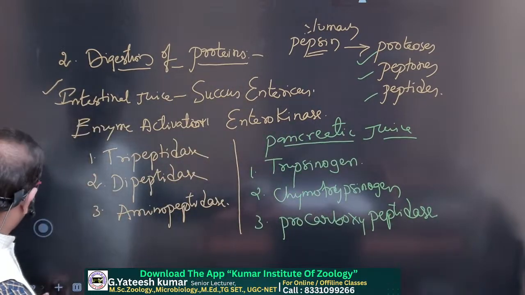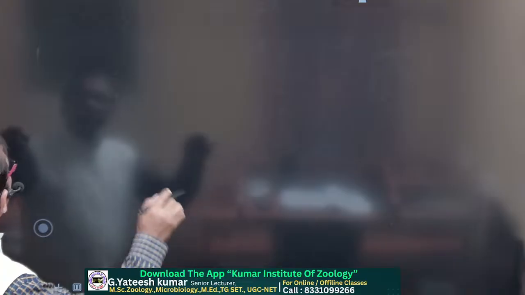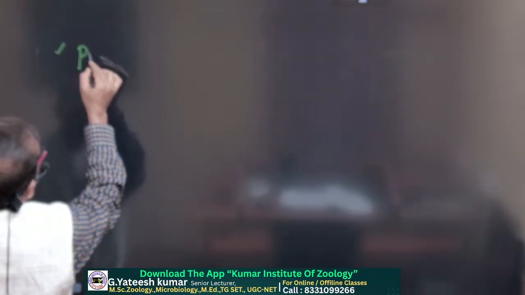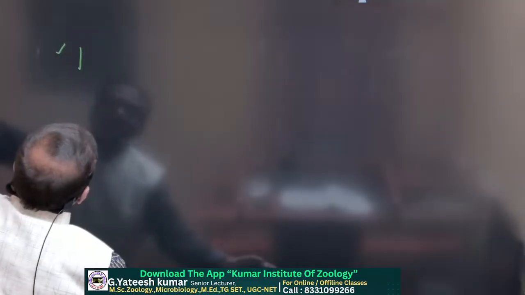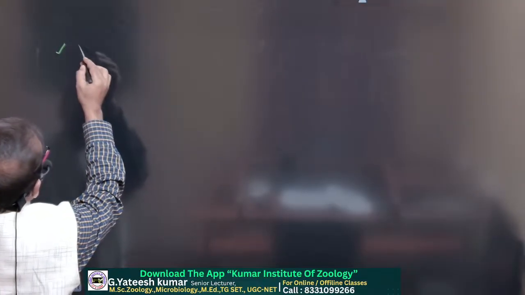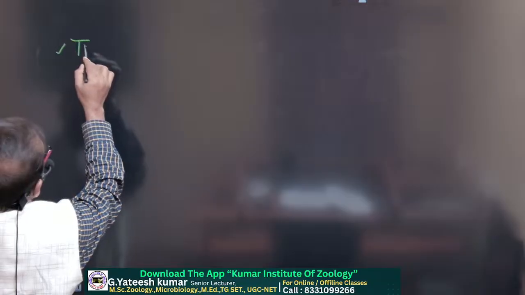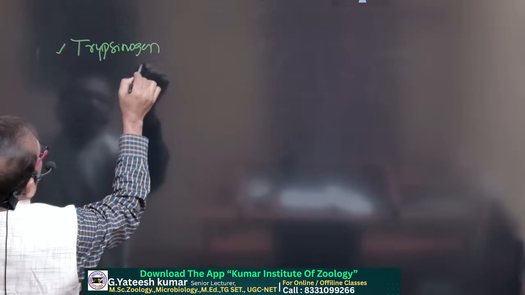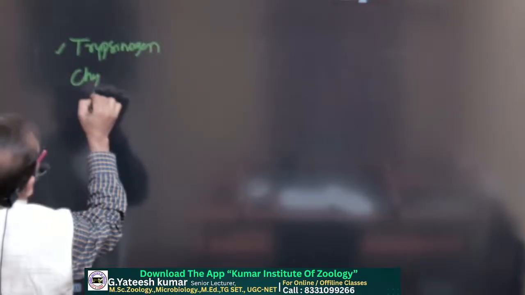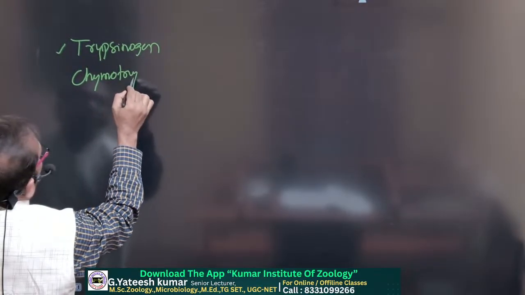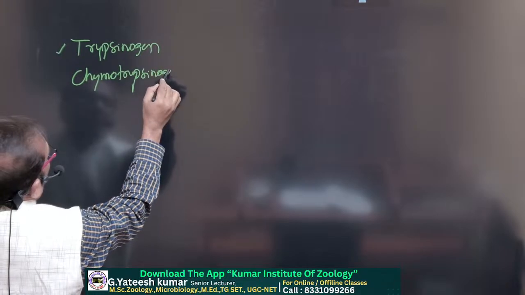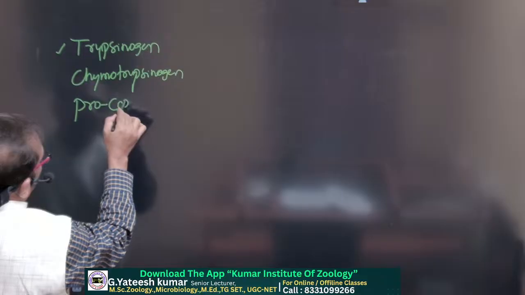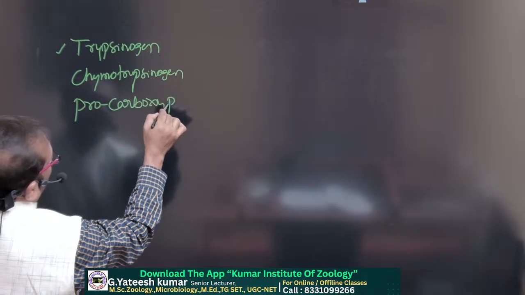So next, the first enzyme: whatever proteins are present in the small intestine are called trypsinogen, chymotrypsinogen, and pro-carboxypeptidase.